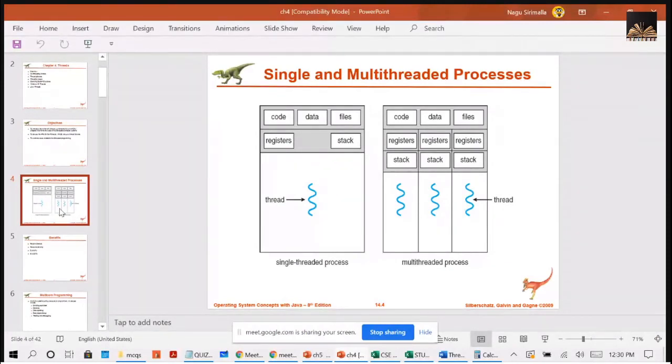If you take any thread, it is given a thread ID to identify the thread, just like your process IDs to identify the processes. Here, a thread also has a thread ID, right? Thread ID, a program counter, which will have the next instruction address, and the register sets, the registers required for the execution, and a stack, right?